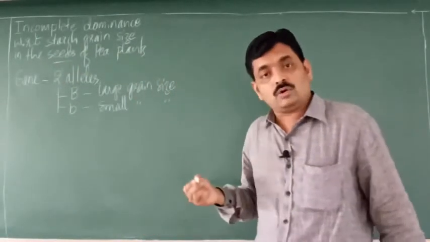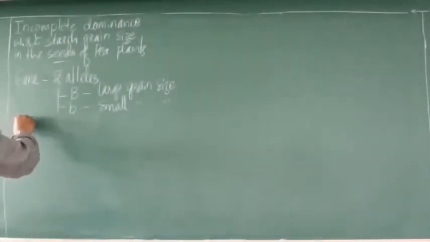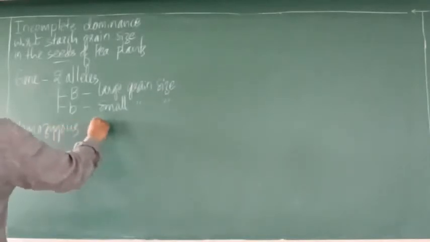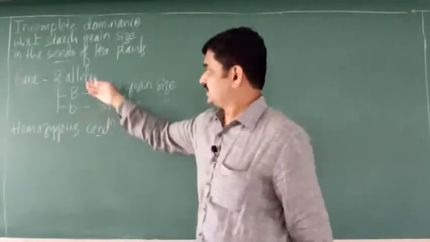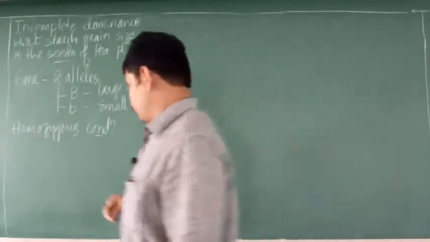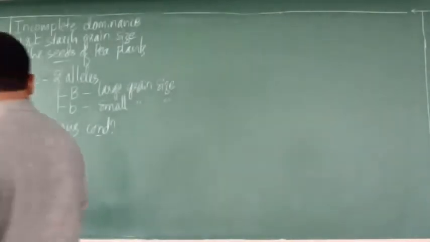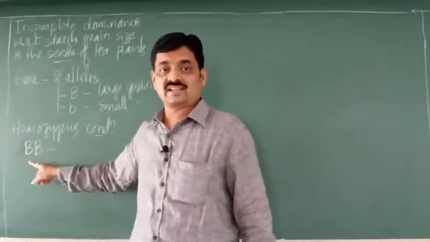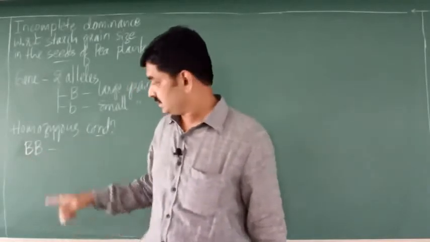Now, in the homozygous condition, with respect to these two alleles, the first condition we will consider is the homozygous dominant, because both the genes here are dominant.